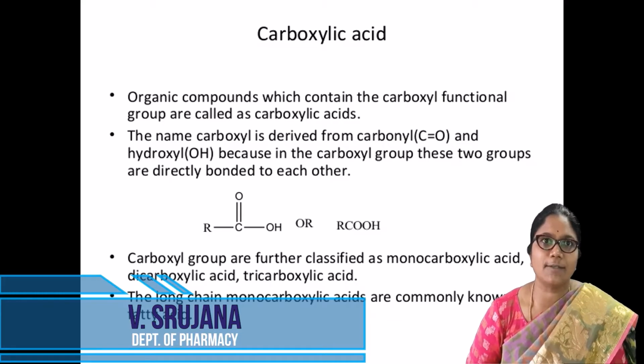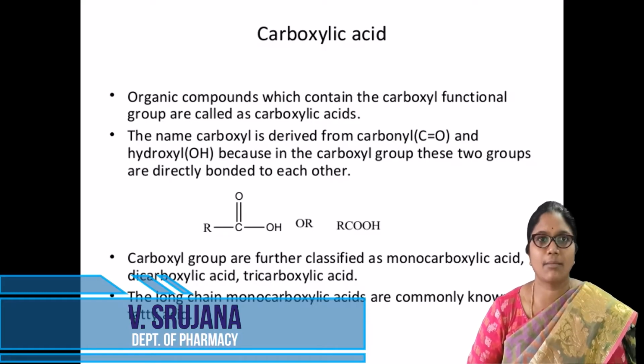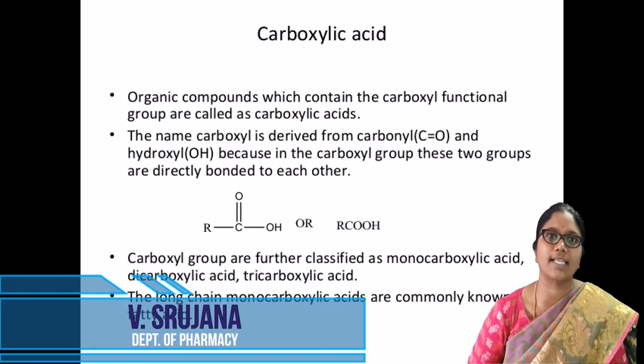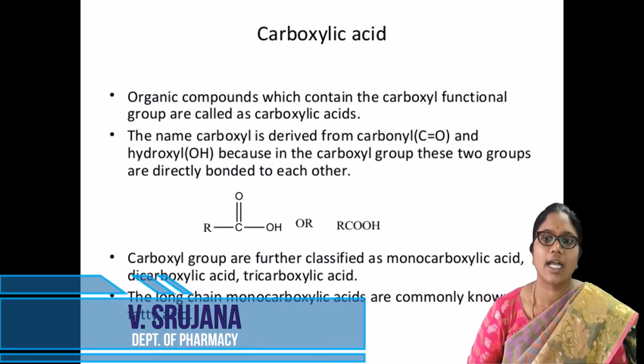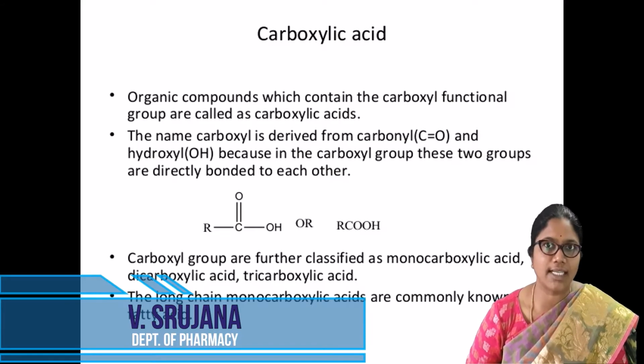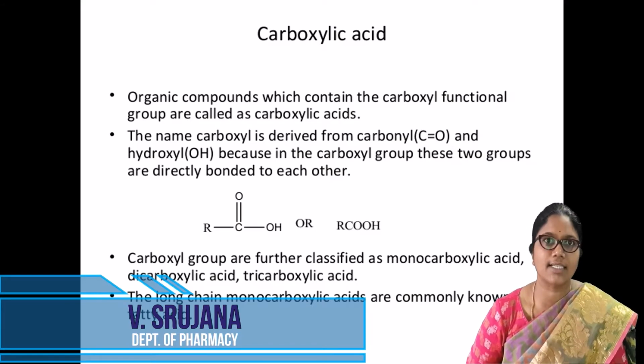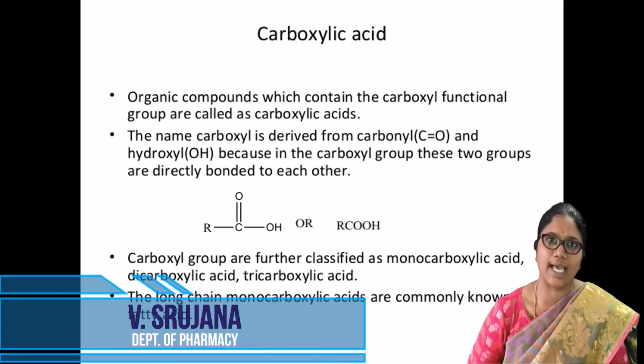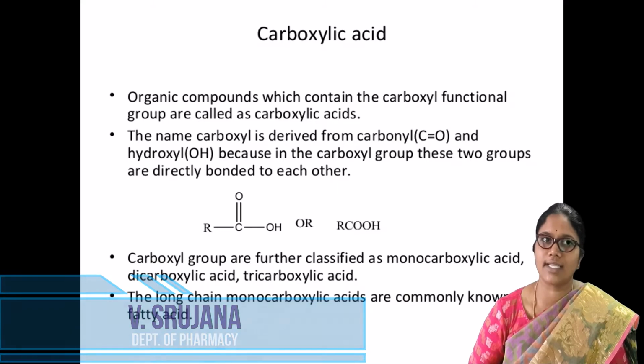Next, depending upon the carboxyl groups which are present in the compound, carboxylic acids may be classified into monocarboxylic acids, dicarboxylic acids, tricarboxylic acids, etc. Mono means one, so carboxylic acids containing one carboxyl group are called monocarboxylic acids.